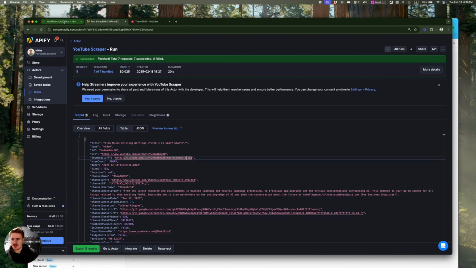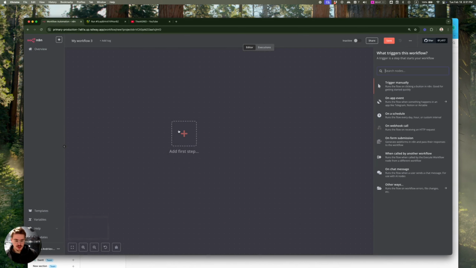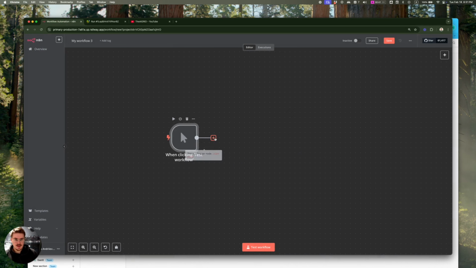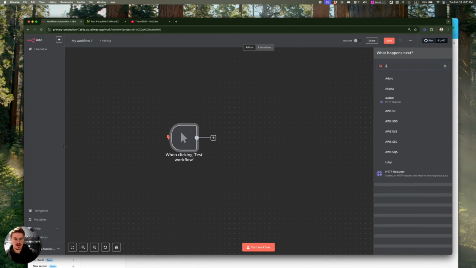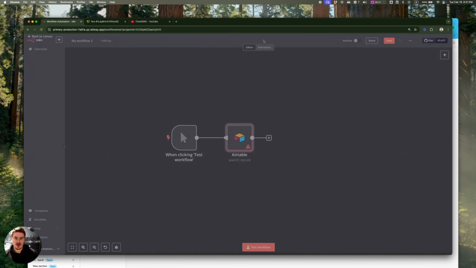And so what we're going to do next is just use Apify from n8n so that we can actually automate it, and then there's no need to call these scrapers manually. So first, we actually need to grab data from Airtable. So let's just search for the sources that we want to scrape, right?